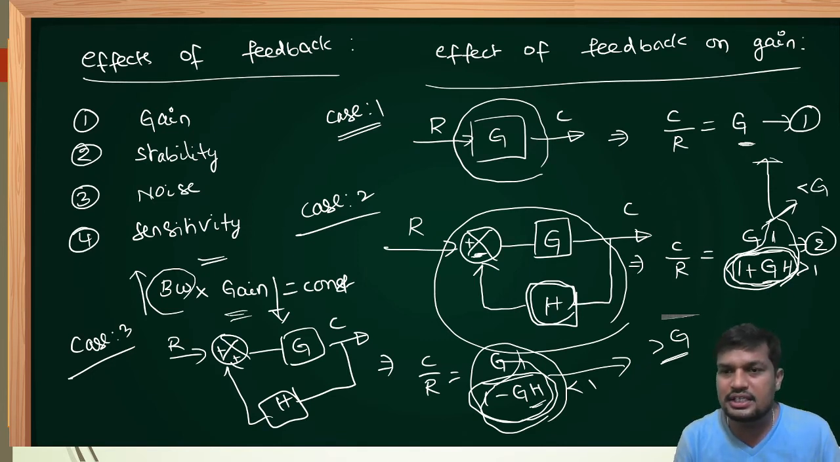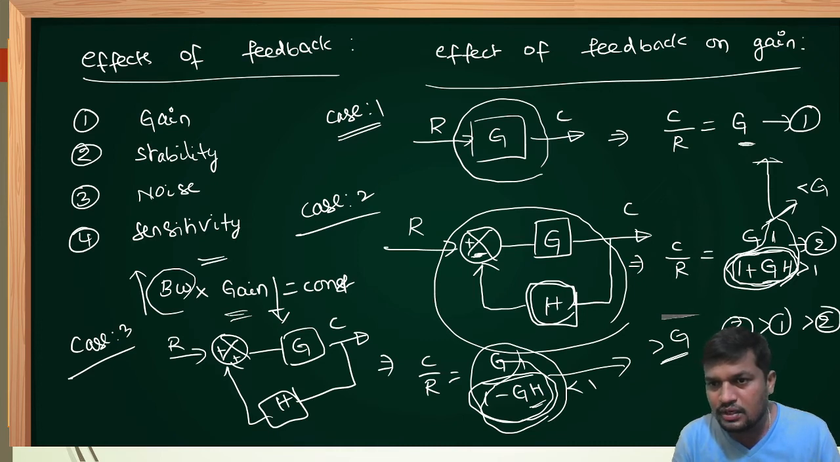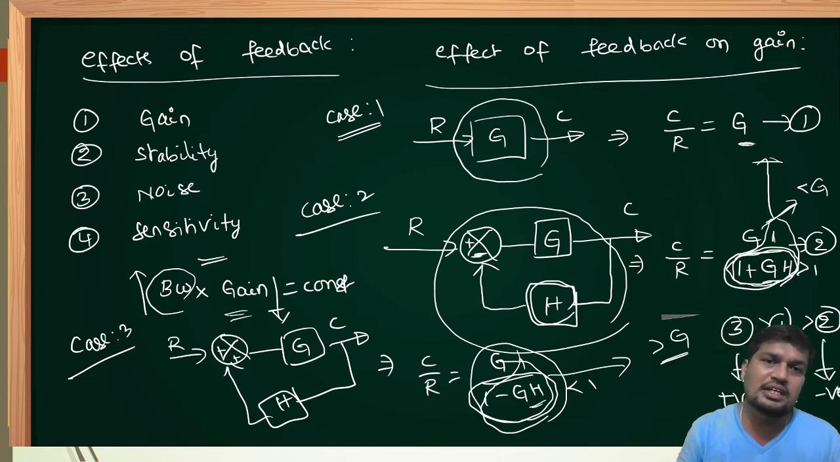Compared to all the three cases, the positive feedback system has more gain, that is more than G, and the open loop system has more gain compared to negative feedback. Therefore, the third system has the most gain, that is positive feedback. Next, the first system, open loop, has more gain compared to the negative feedback system. I hope from this analysis everybody understands the effect of feedback on the gain of the system.